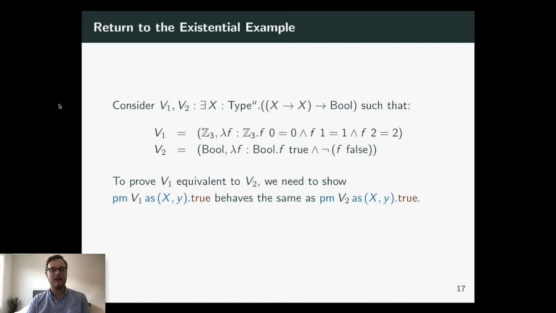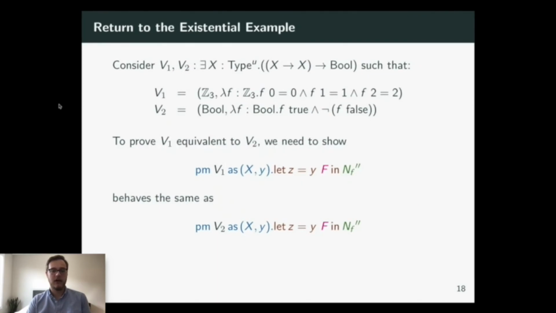So there are 3 possible shapes of programs here that this context may take. We need to show that the two values behave the same in each of them. This is easy in the case of the constant Boolean because the context just ignores its input. The interesting case is when we call y. And what happens here is that v1 is going to get destructed and substituted in for y. And it's going to get passed in f, which we've talked about before must be the identity function. So if you plug the identity function into the functions in v1 and v2 and you reduce, you can see that both of them return true.